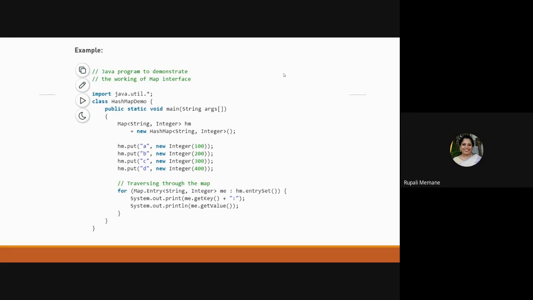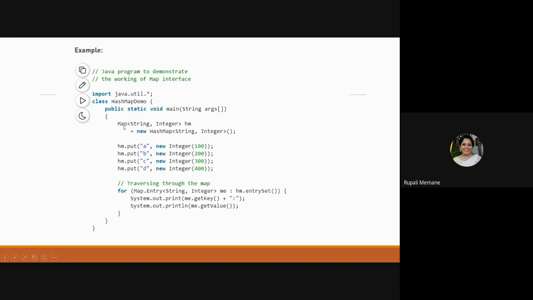Now, when we created the list, we had to specify the data type. Here we have to pass two elements. What is the key? Key is String and the value is Integer. So your key is of String data type and the value you insert is of Integer data type. You have to pass two data types. Then I create an identifier or variable HM, which is a new HashMap of String and Integer. Understood this line?